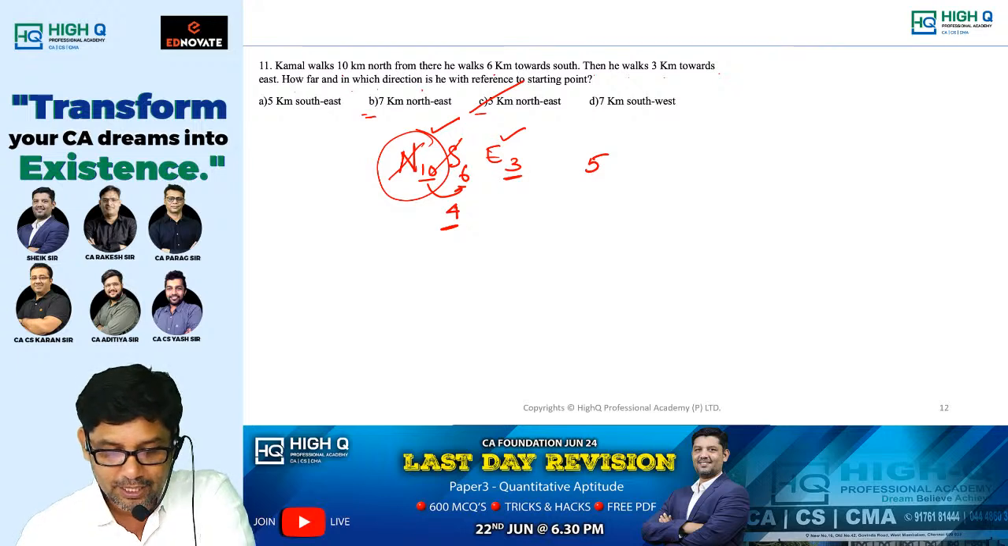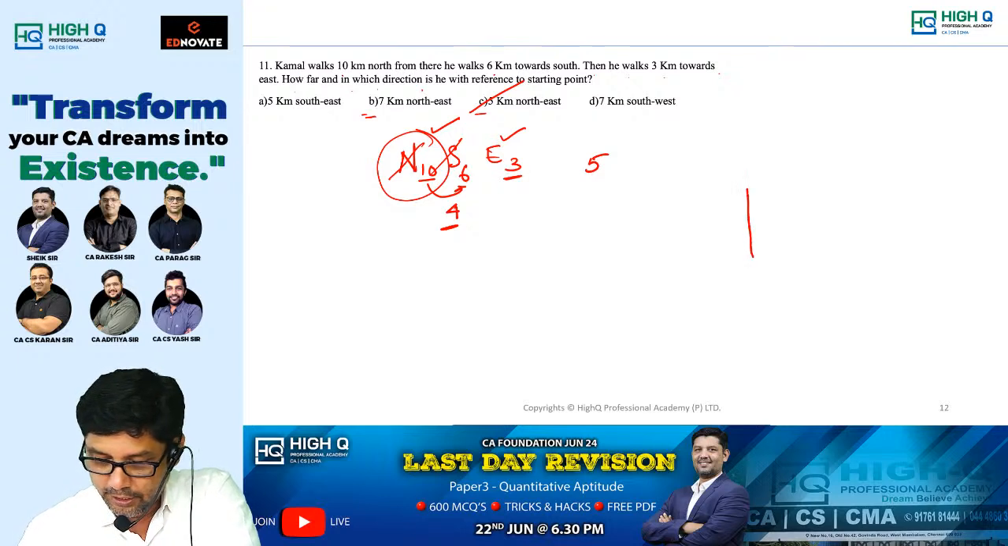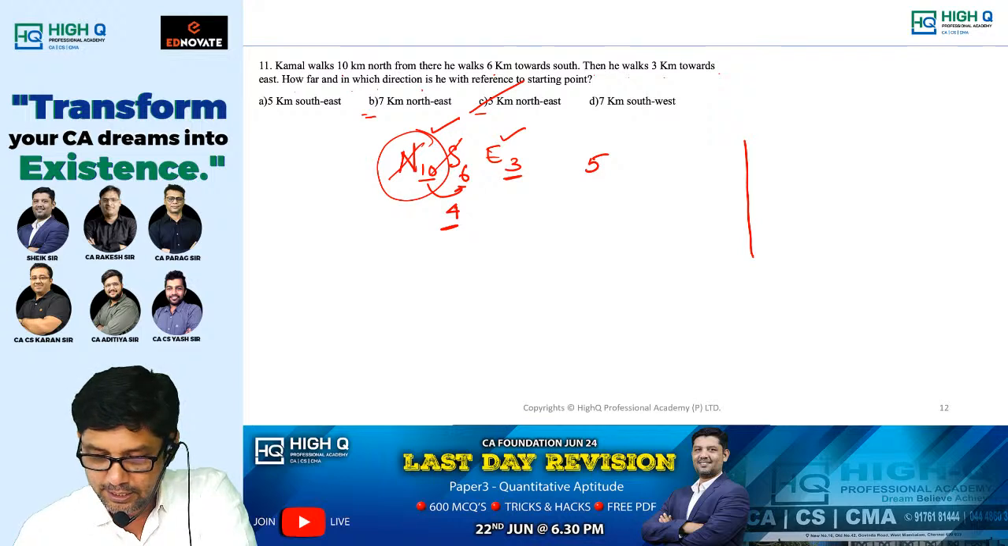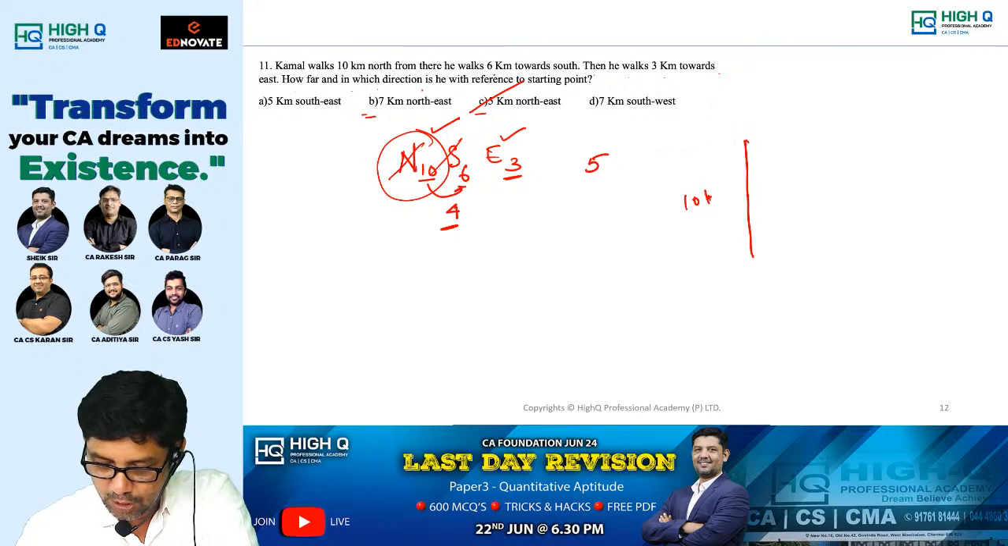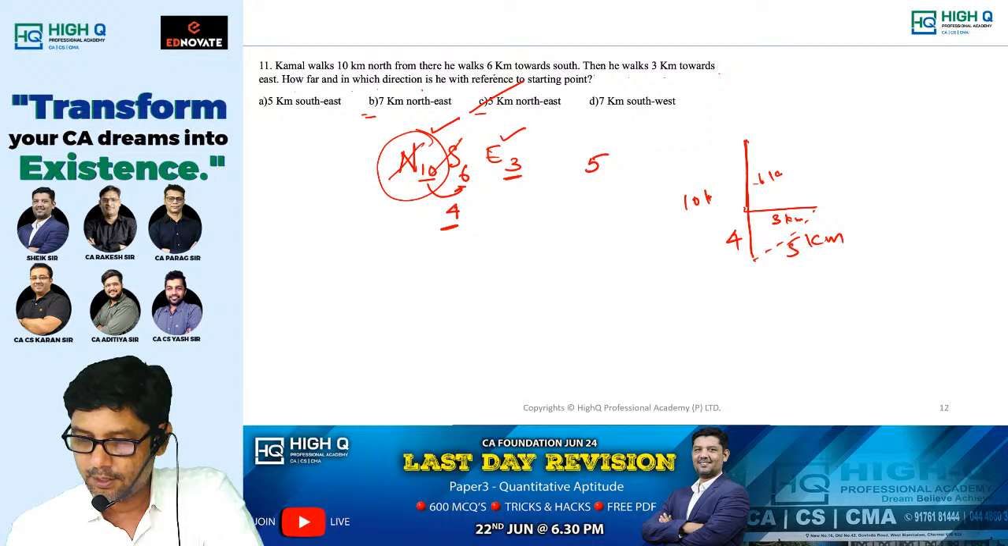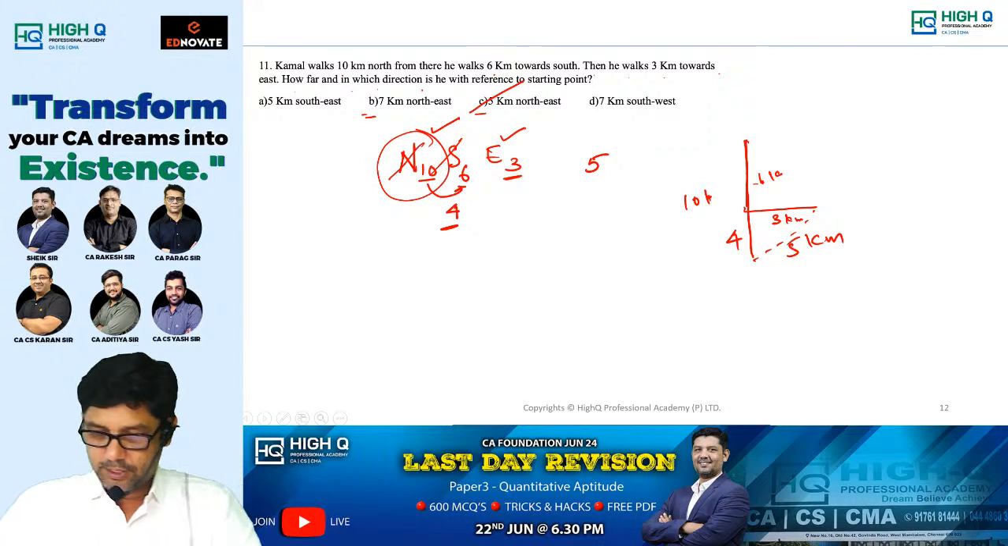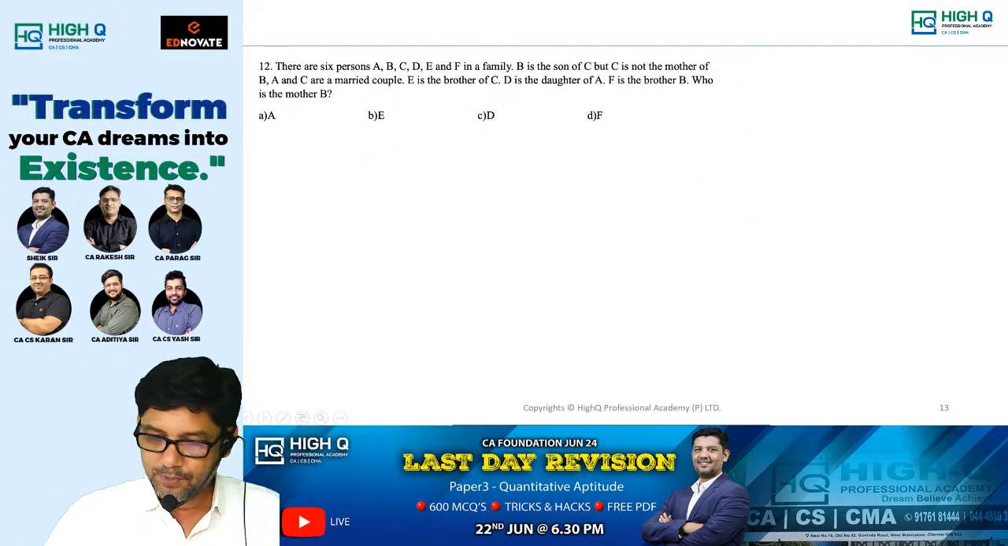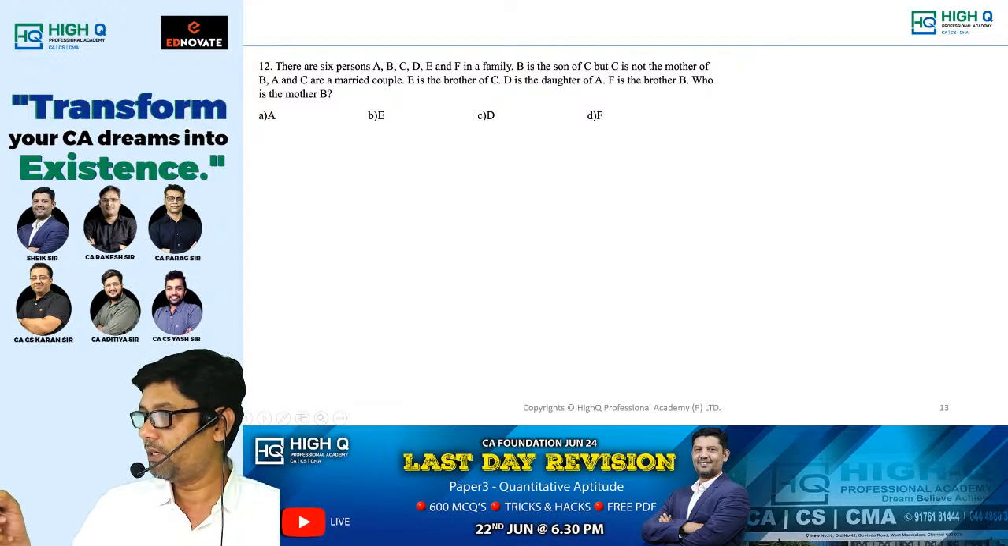Or otherwise, what you would have done, sir, I will be doing like this, sir. 10 kilometers north, then 6 kilometers south, then east 3 kilometers. So now how far is the distance? 3 kilometers, 4 kilometers, so 5 kilometers. Yes, Preeti. Now next one. Are you able to follow? Is that right? Are you able to follow?